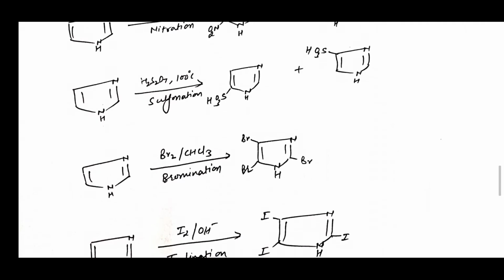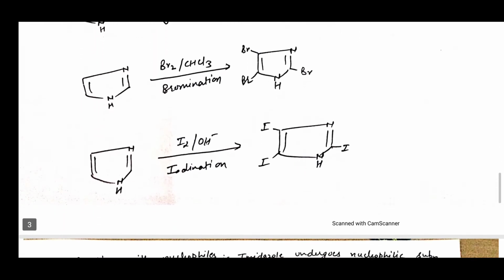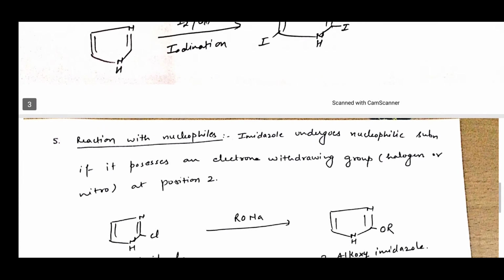Imidazole undergoes bromination to form bromoimidazole. Sometimes substitution occurs at the 2 position also, so it forms 2,4,5 tribromoimidazole, and on iodination it forms 2,4,5 triiodoimidazole.